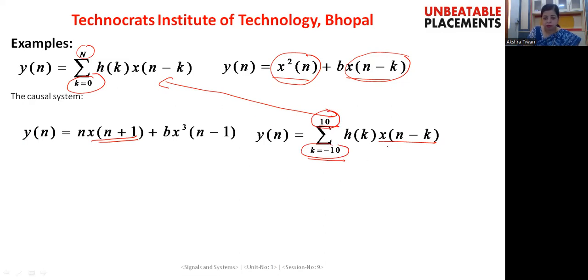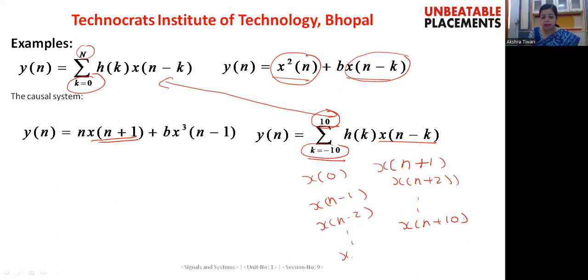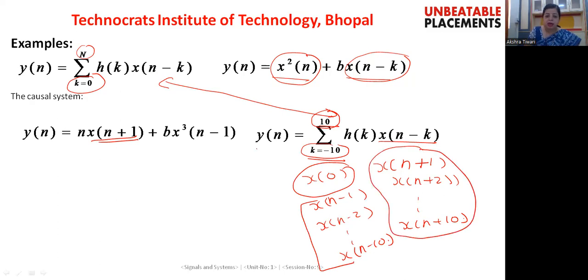So x[n minus k] will be x[n plus 1], x[n plus 2] up to x[n plus 10], then x[n], then x[n minus 1], x[n minus 2] and up to x[n minus 10]. So this is the present value of the input, these are the previous values of the input, but these are the future values of the input. Since the output of this system depends on future values of the input, this system is considered to be a non-causal system.